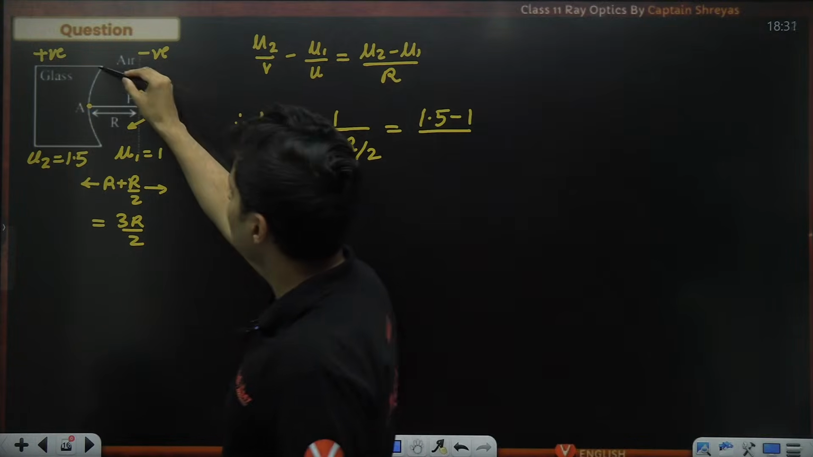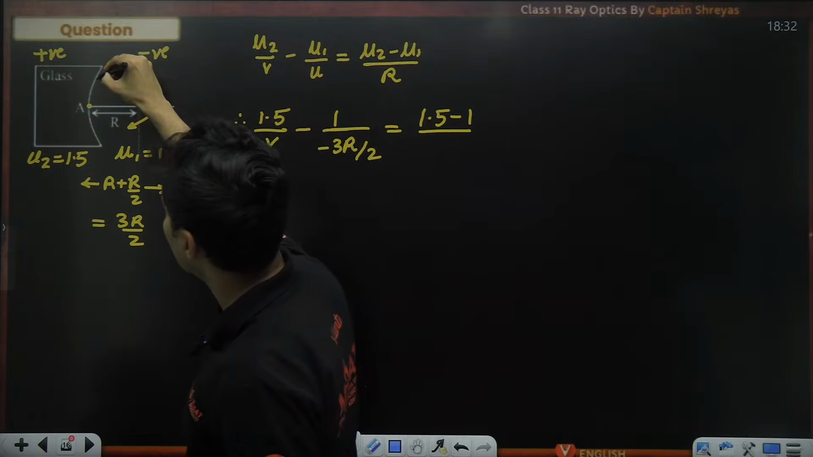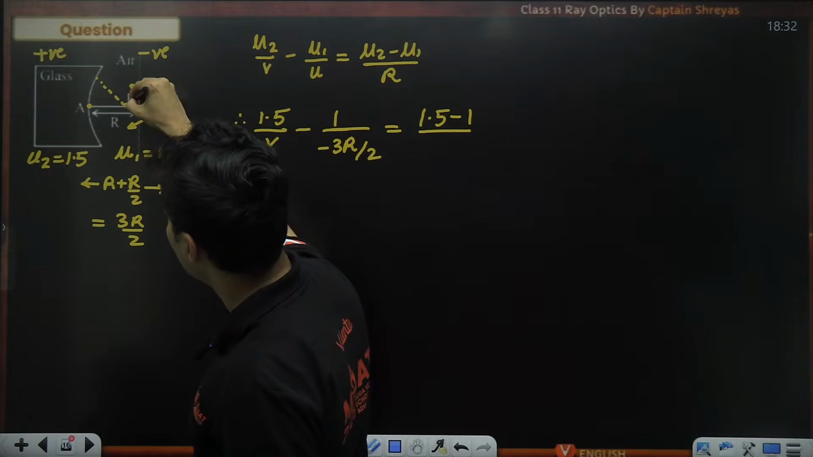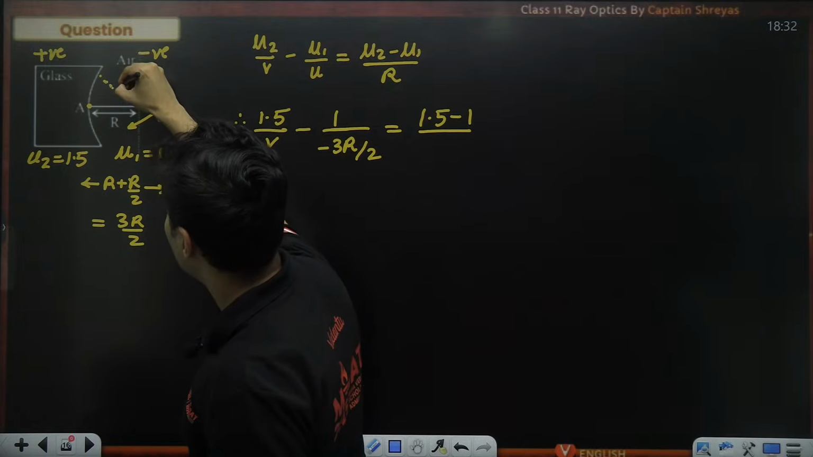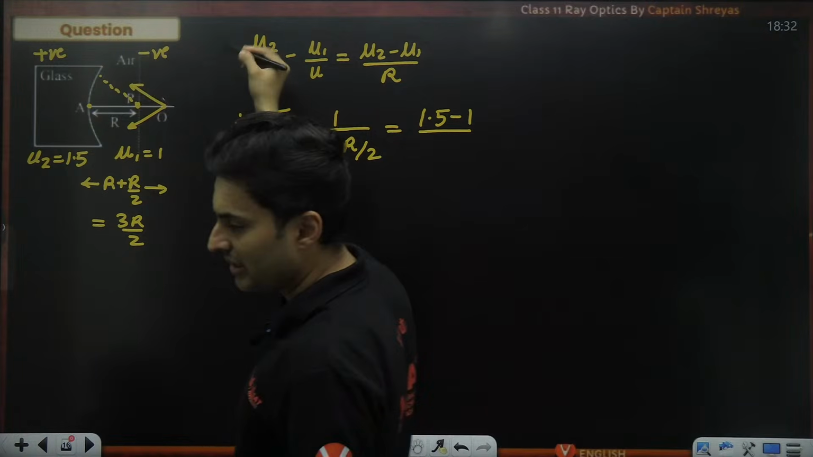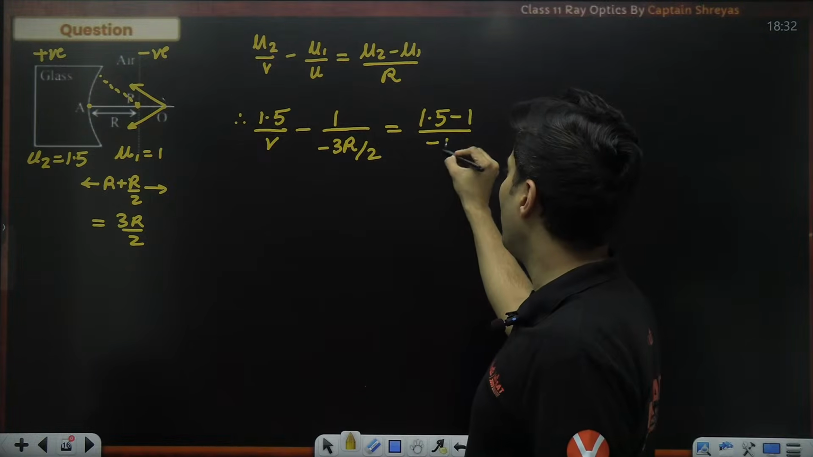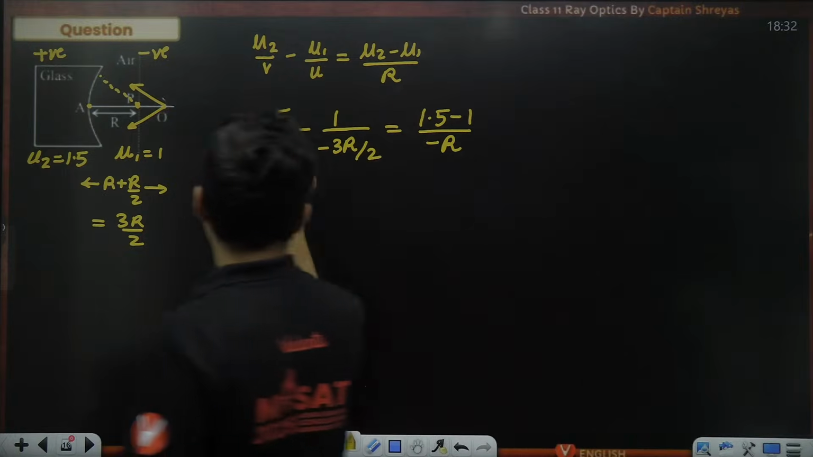R, radius is again on the negative side because you can see the center of curvature will be over here. So it is definitely on the negative side. So minus R. So now again solve it.